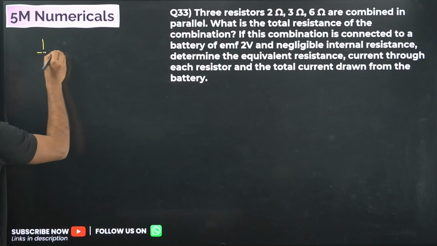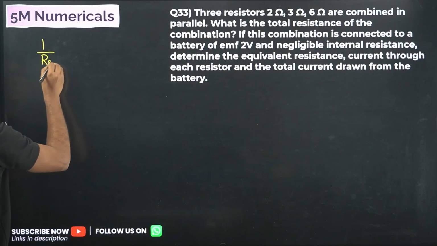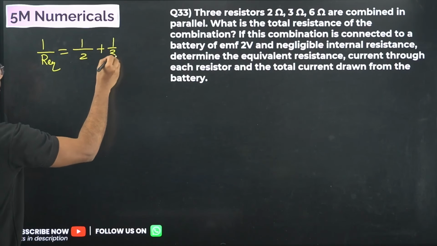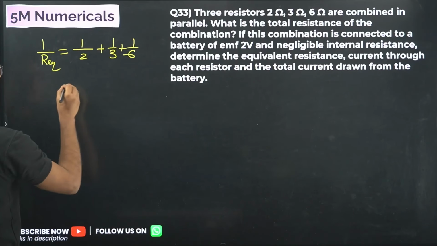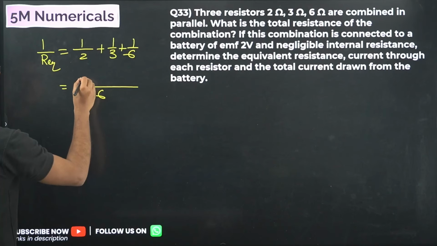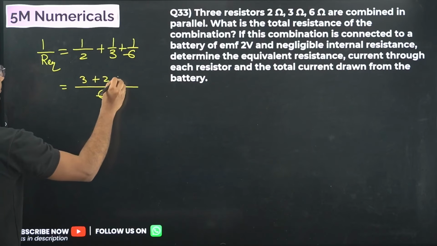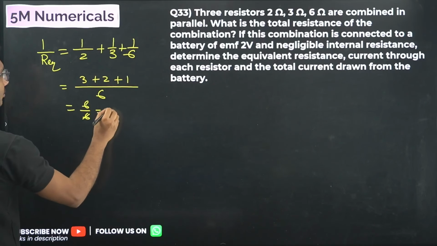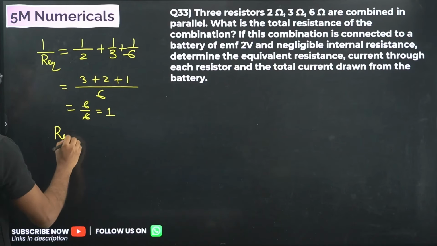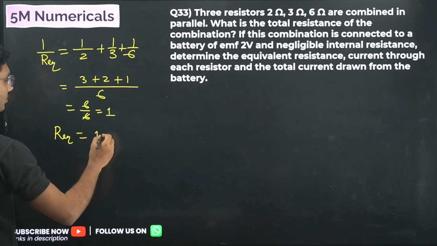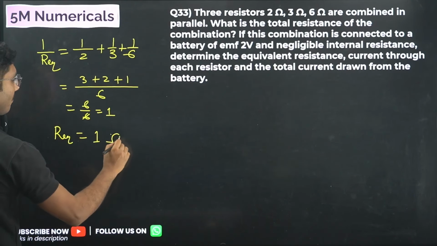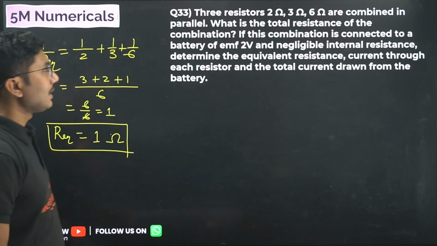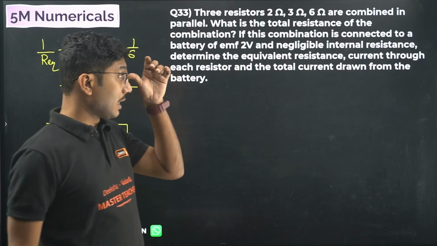Three resistors connected in parallel, so equivalent resistance is given by 1 upon 2 plus 1 upon 3 plus 1 upon 6, that is (3 plus 2 plus 1) by 6, that is 6 by 6, which equals 1. So R equivalent is 1 by 1, that is 1 ohm. So R equivalent is calculated. First part is done. Next part is to calculate the current through each resistance.